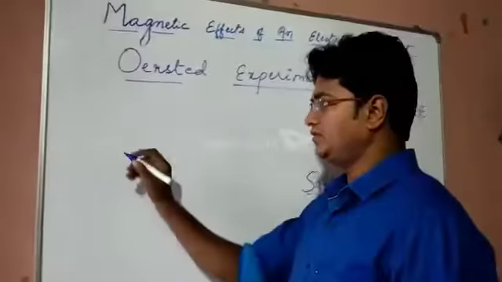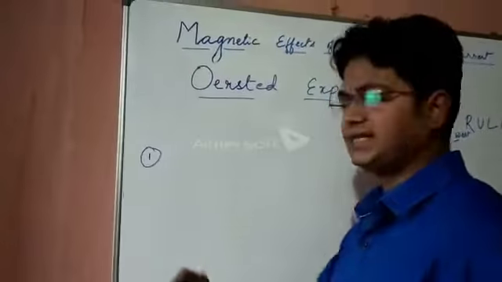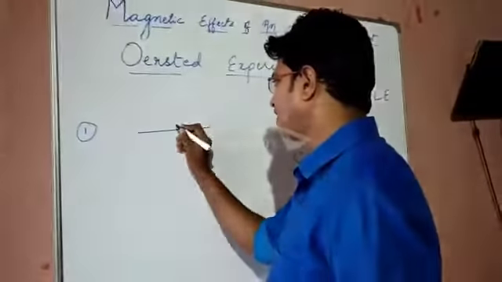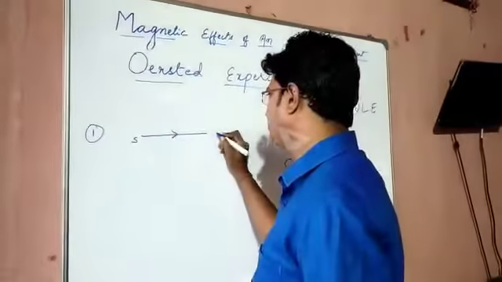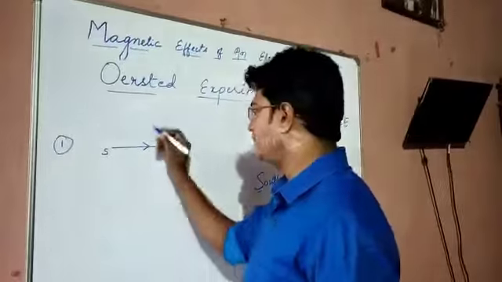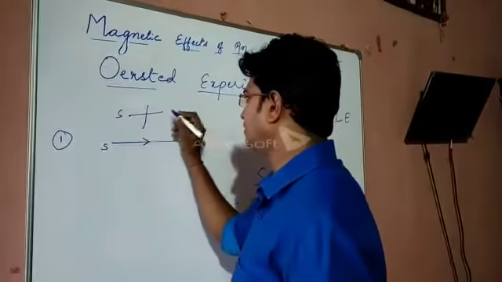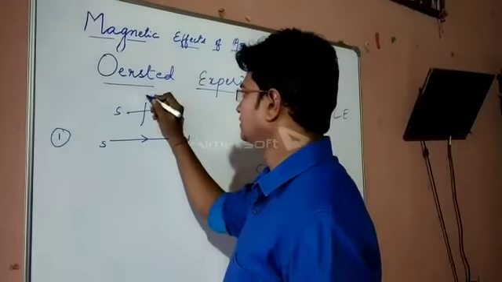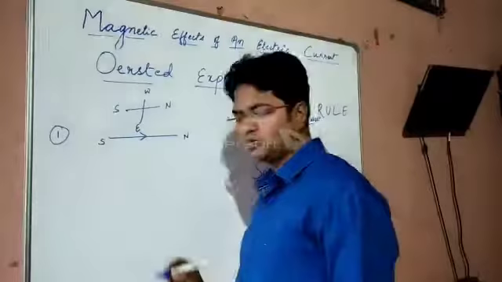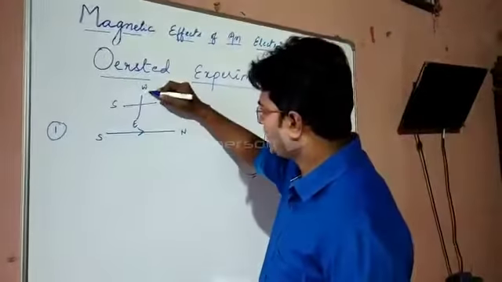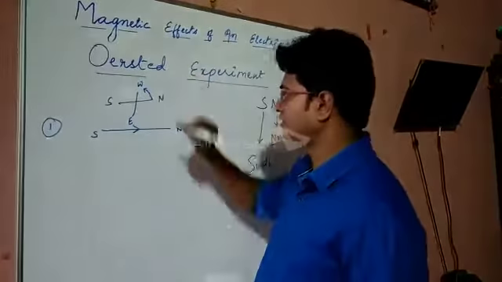So what he observed, first case, he observed that when current is passing from south to north and a magnetic needle is kept just above it, the north pole of the magnetic needle started deflecting towards west.